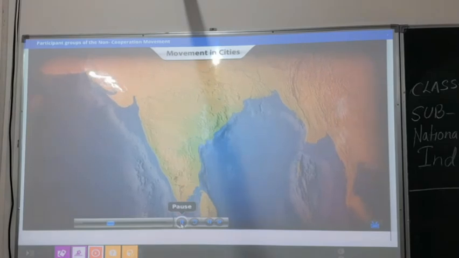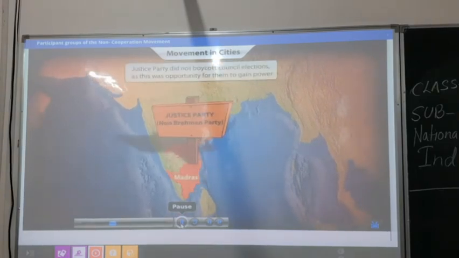But not by all. The Justice Party in the Madras, formed by non-Brahmins, refused to boycott elections.